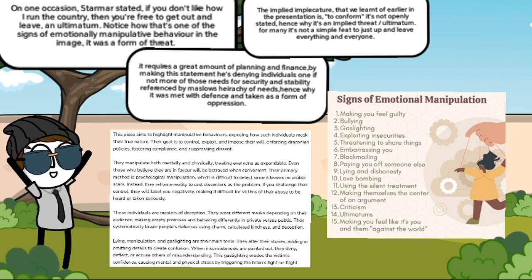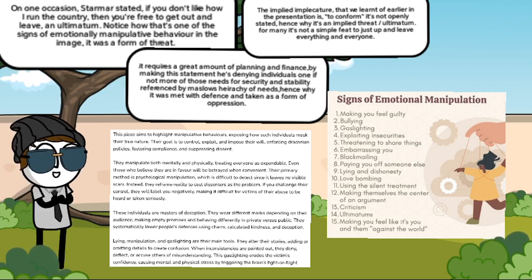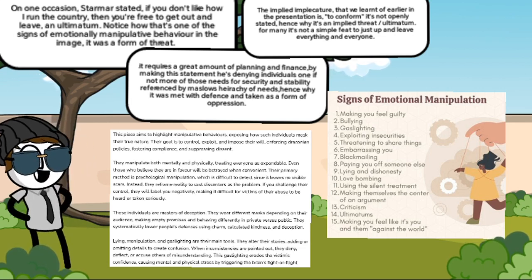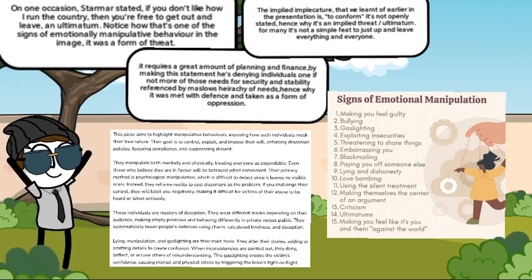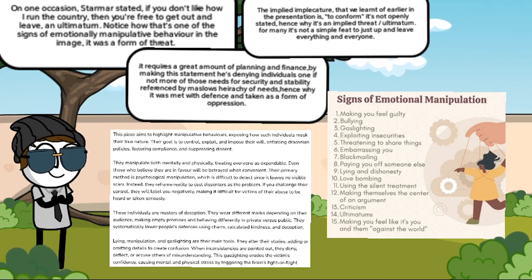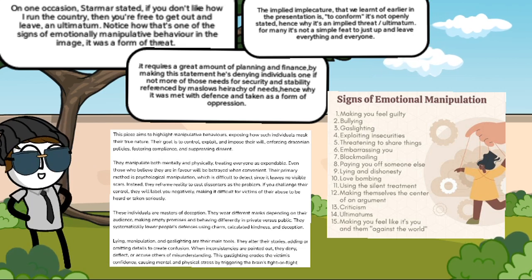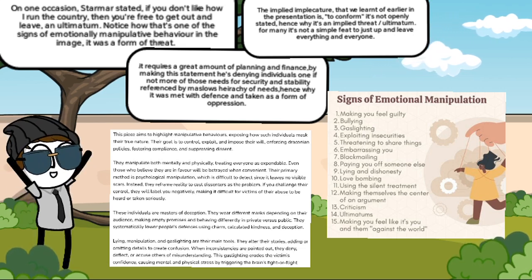Instead, they reframe reality to cast dissenters as the problem. If you challenge their control, they will label you negatively, making it difficult for victims of their abuse to be heard or taken seriously. These individuals are masters of deception. They wear different masks depending on their audience. This was also highlighted under Pragmatics. Making empty promises and behaving differently in private versus public.